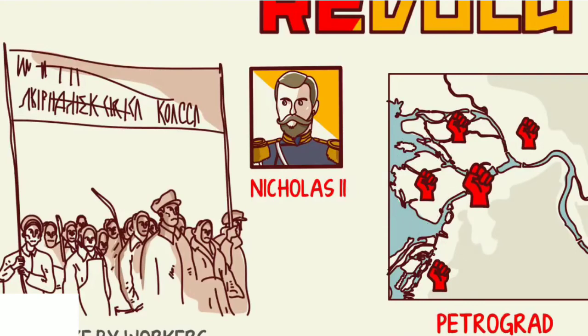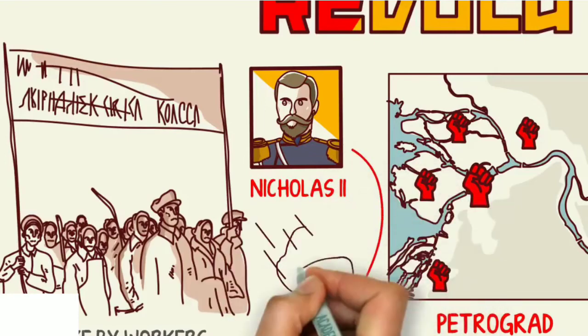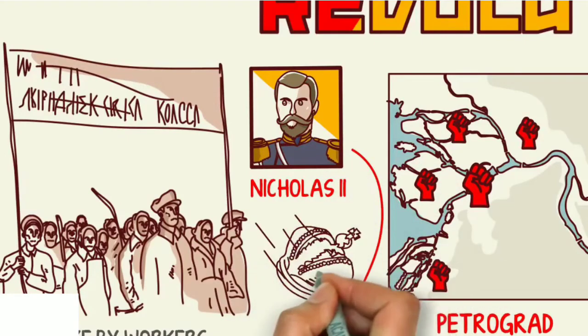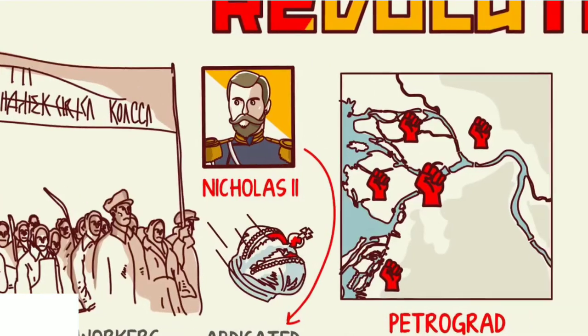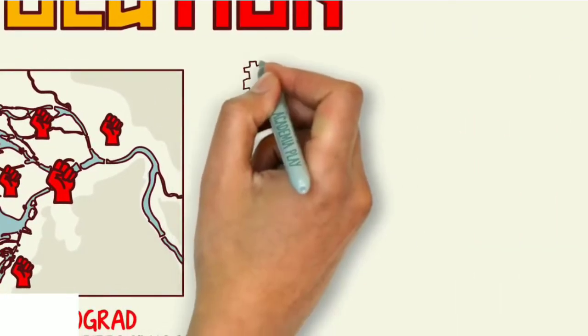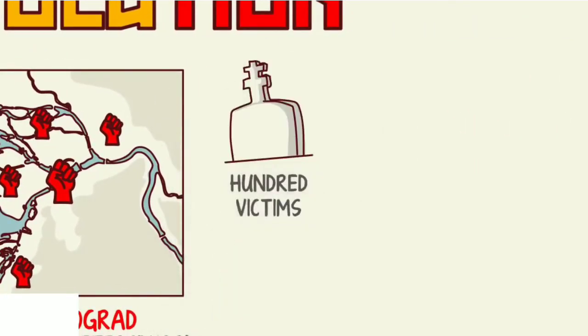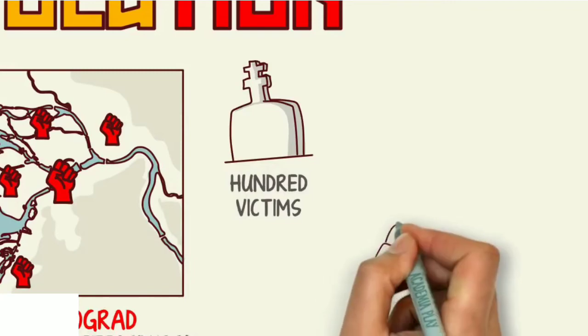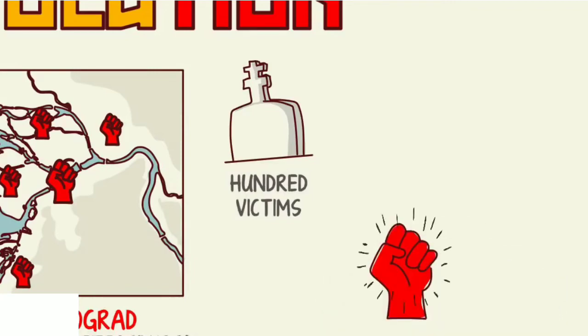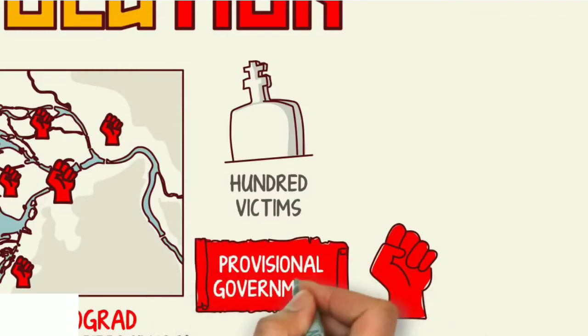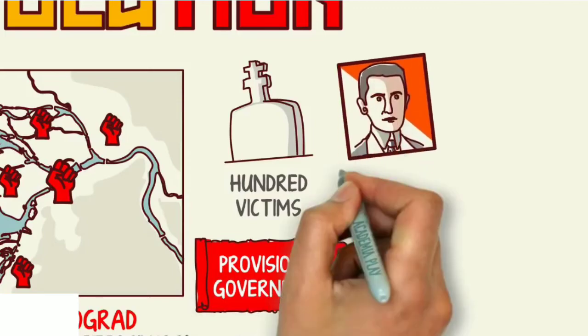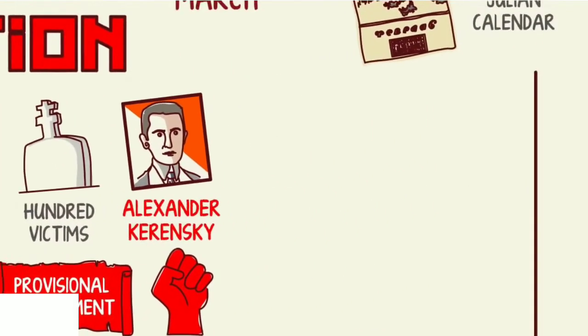The demonstrations became increasingly larger. The army didn't have the means to suppress the revolution, and Nicholas II, the last emperor of Russia, had to abdicate. The first episode of the revolution resulted in over 100 victims, mainly demonstrators. The rapid and unexpected fall of the regime gave rise to a wave of enthusiasm and a feeling of liberation in the country. A provisional government quickly succeeded to absolute power. This government would end up being headed by Alexander Kerensky.